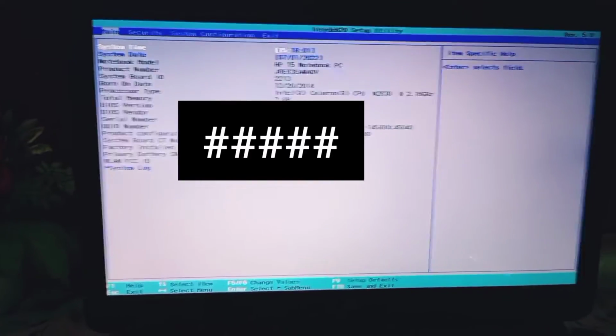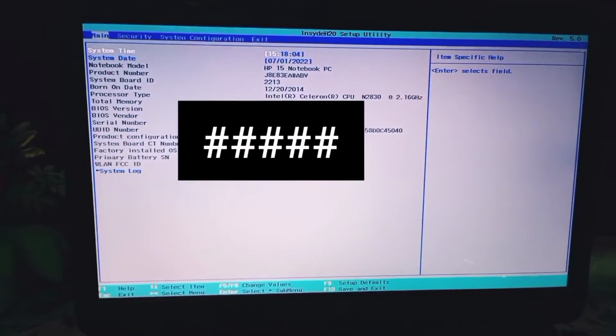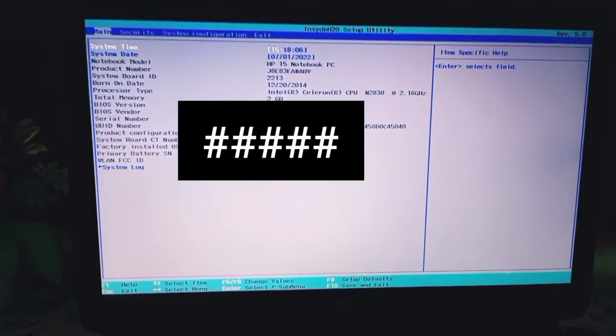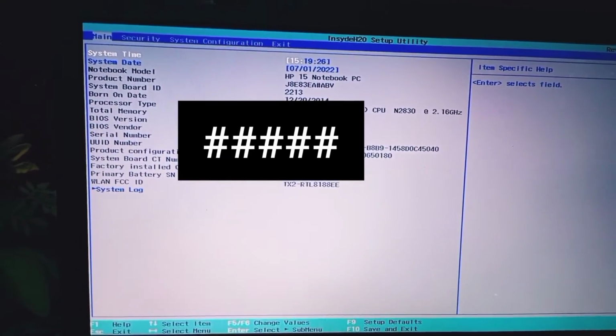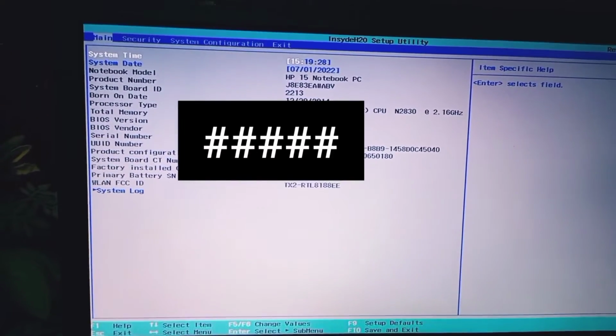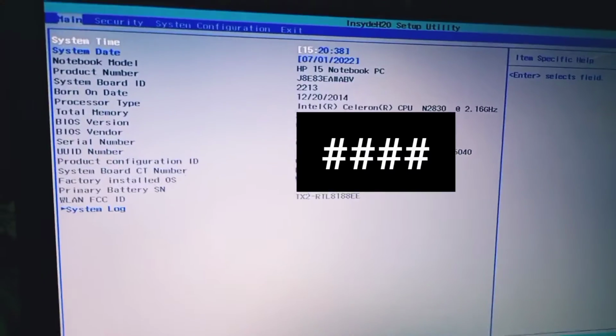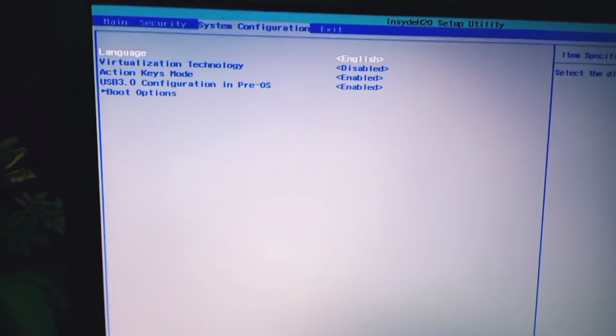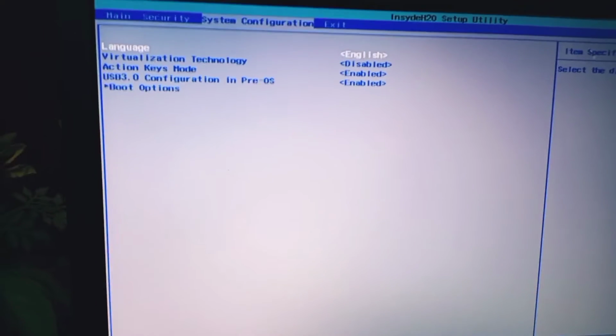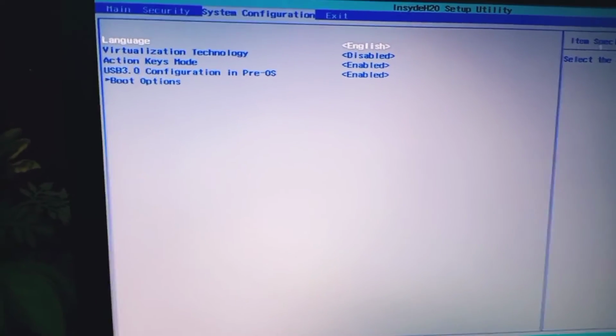After pressing F10 key, such type of information is open on your laptop where all information about your laptop is placed. On the top of the screen, you have seen 4 parameters such as main, security, system configuration, exit. You must use these up and down keys to move through the information on your laptop. You move to system configuration by using up and down keys. Such type of screen is open on your laptop.